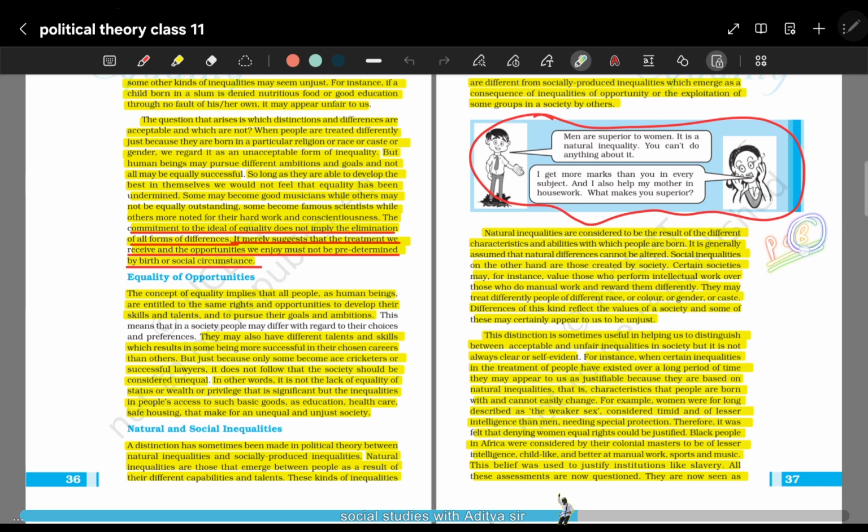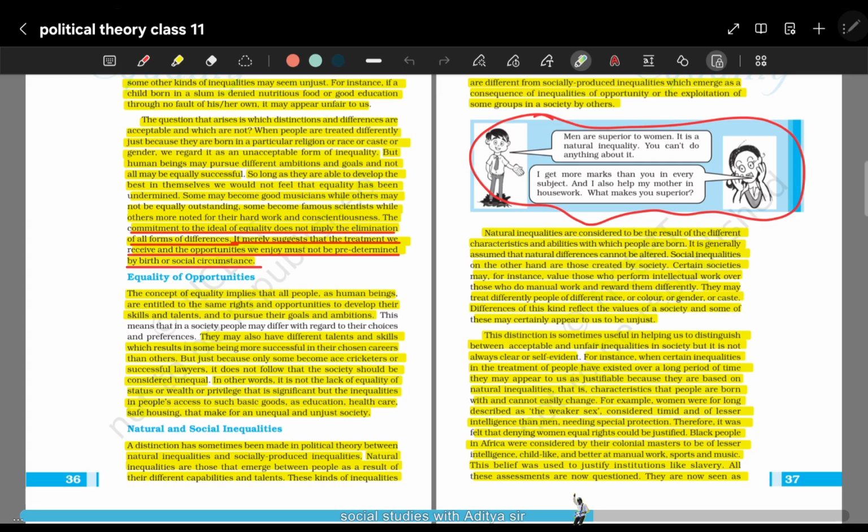That means they all thought biology is for women and maths is for men, right? So all these differences are social inequalities, not natural inequalities. We can see famous women, right, scientists participating in research and all. So what they all did was nothing. They studied and they realized their full potential. So it is not natural inequality, but rather a social inequality.